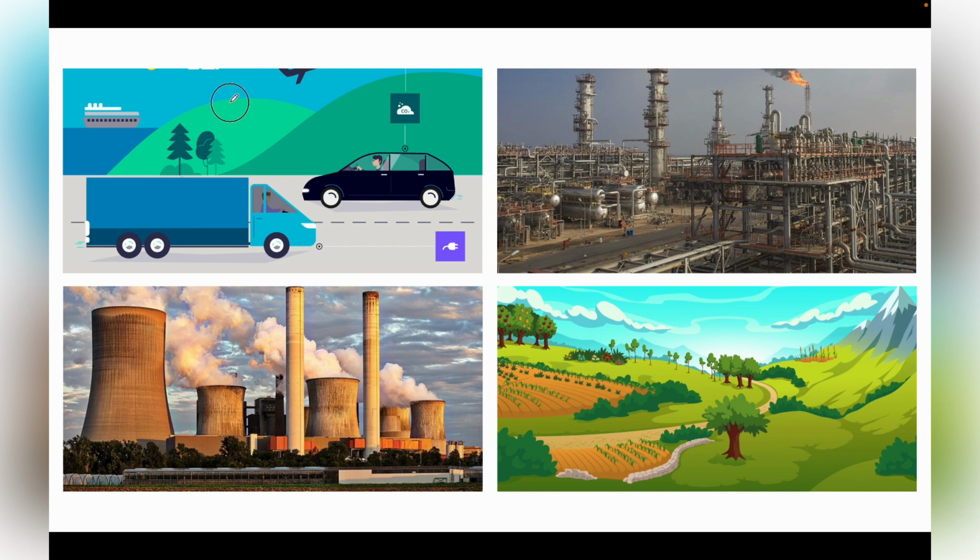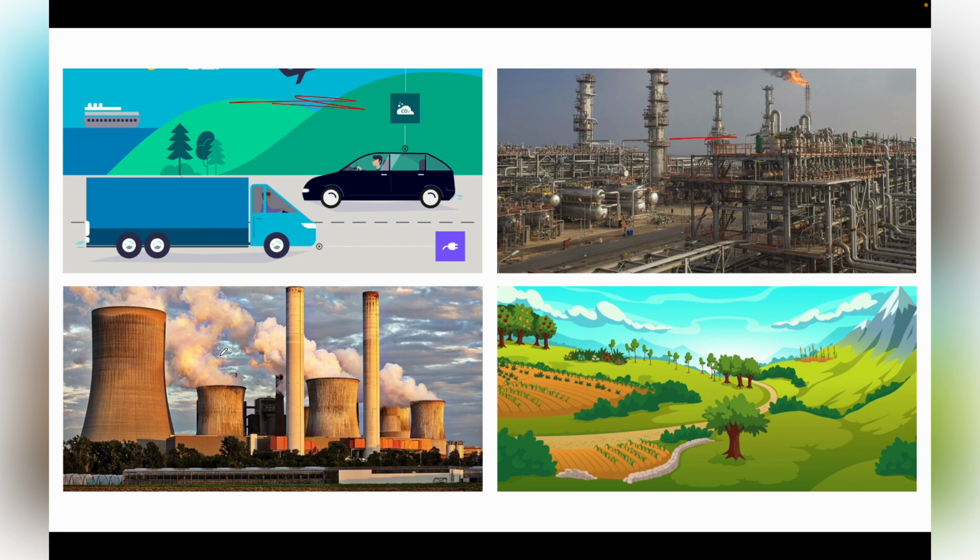First, this picture is about transport. The emission is contributed by the vehicles which we drive, and also by the aircraft through which we fly. So these are the emissions from the transport sector. Another industry which contributes majorly is petrochemicals. The products which we use are manufactured in plants and industries. They consume various fuels, and they also consume electricity. That's why it also emits a lot.